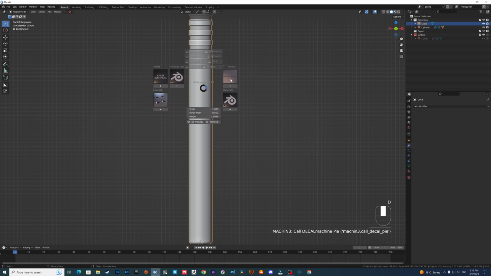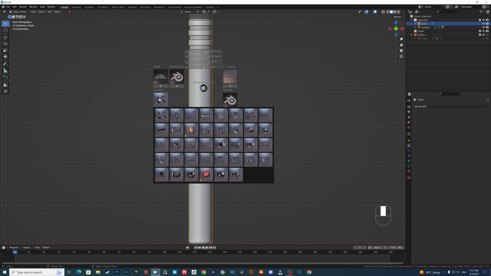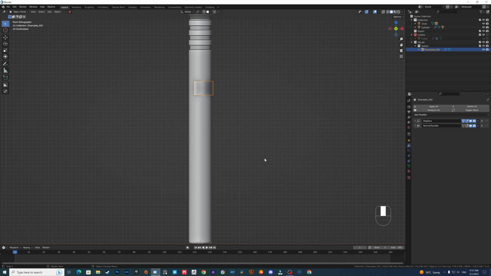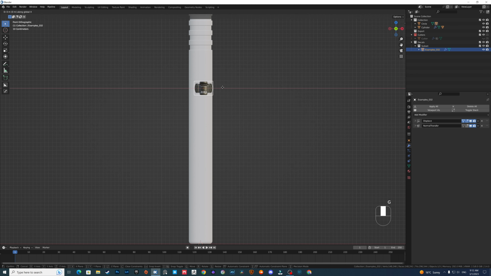Now use the Decal Machine, the easiest way to add some details to a subject without messing the mesh. I don't know really if this add-on contains stuff like this.